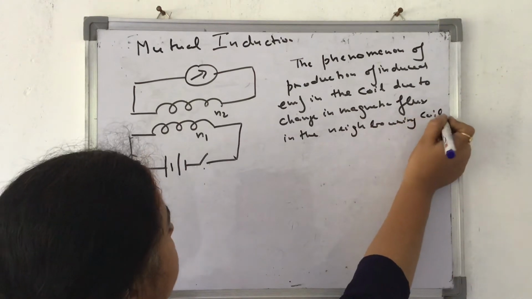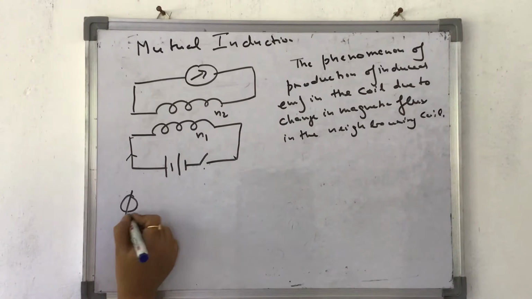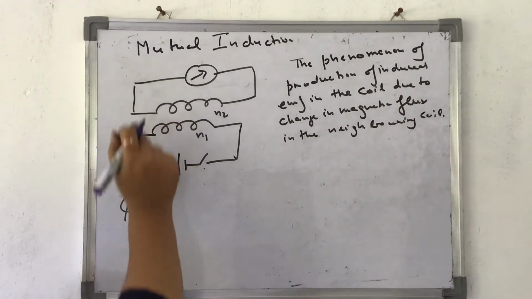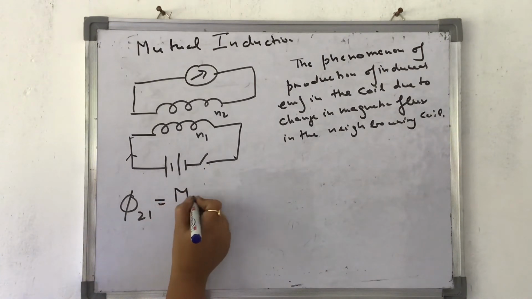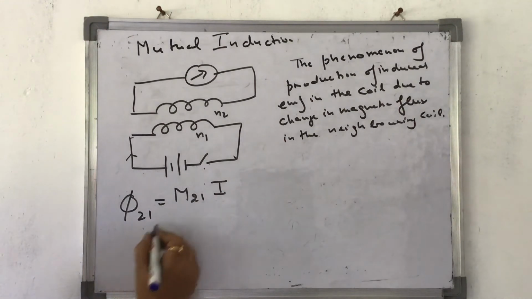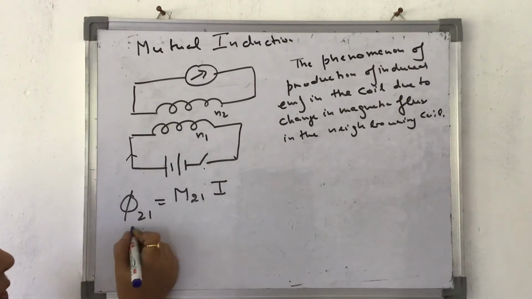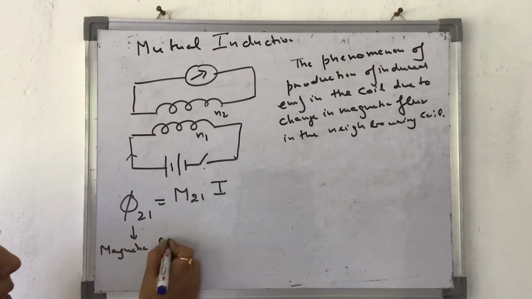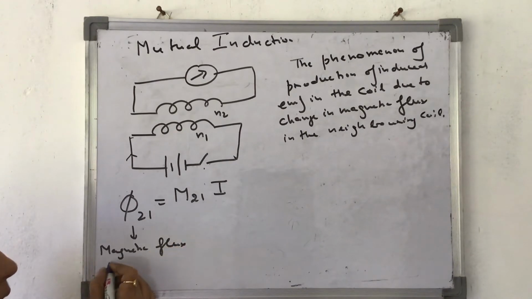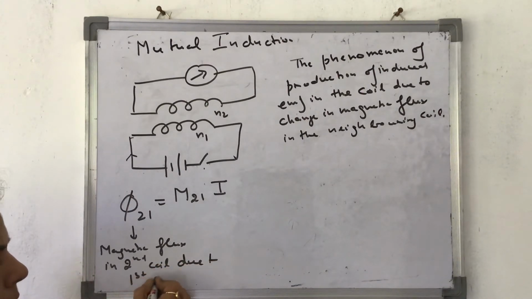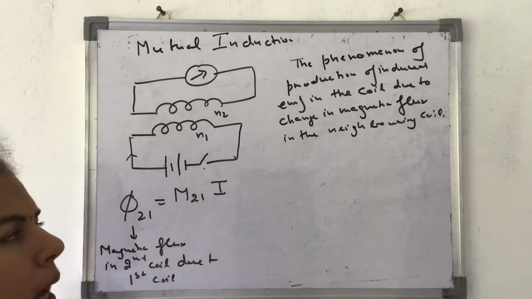Here again, phi 21, the induced EMF produced in the second because of the first, is equal to M21 I. What is M21? M21 is the coefficient of mutual induction. What is phi 21? Magnetic flux in the second coil due to the first coil. This is what it means. So here M21, I is the current.